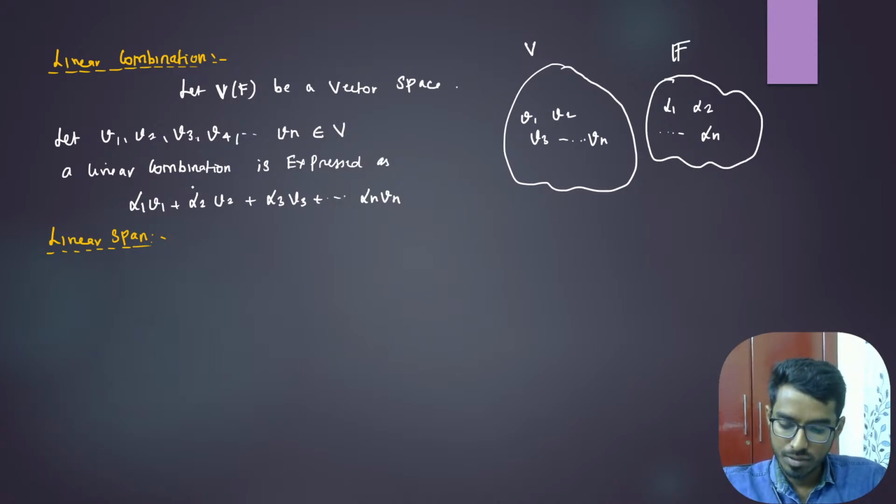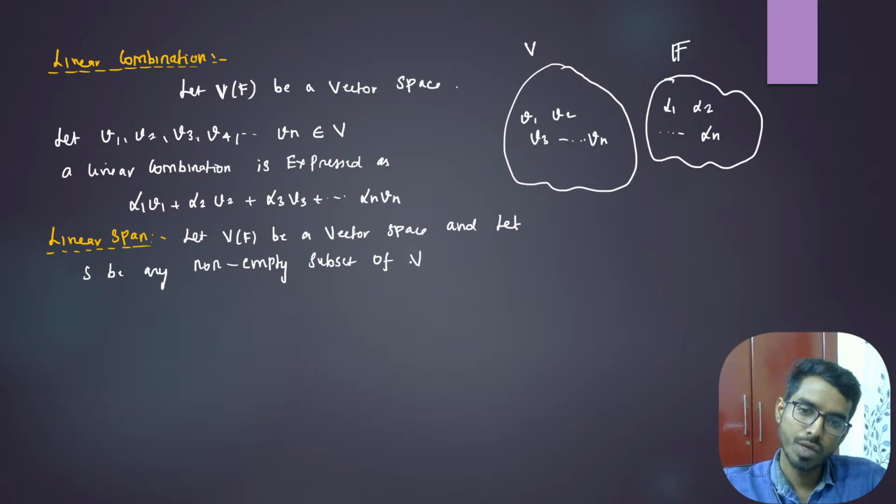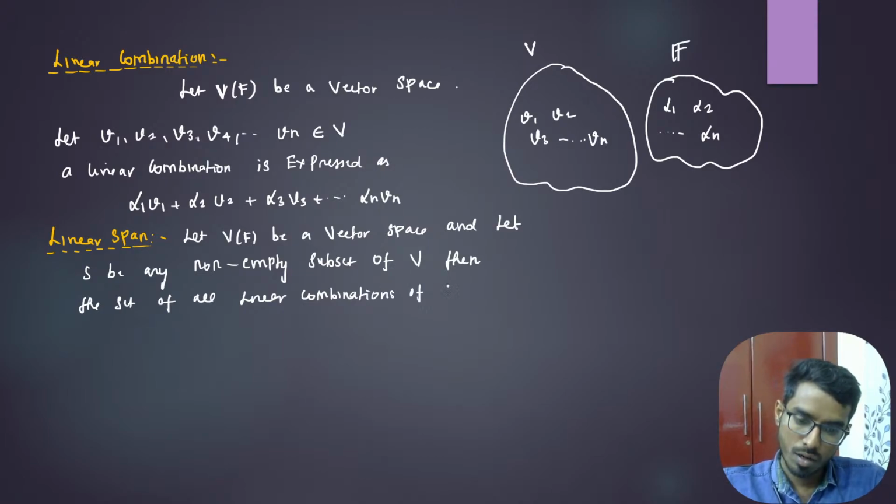Again, let V of F be a vector space, and let S be any non-empty subset of V. So we have a non-empty subset of V. Then the set of all linear combinations of elements of S